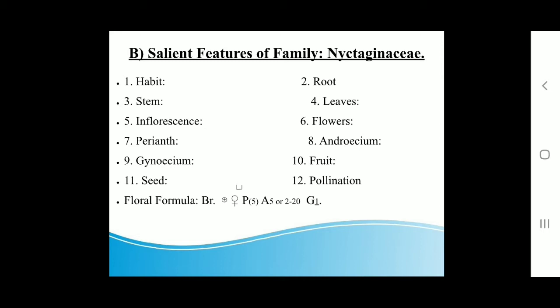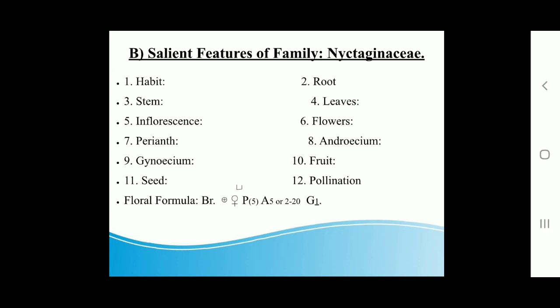Then we must see the vegetative characters in relation to their habit, root, stem, leaf. So first we see habit: shrubs, herbs or scandent or trees. Root is always taproot and well branched. Stem is herbaceous or woody, erect or even climbing, example Bougainvillea. Leaf is alternate or opposite, simple, those of a pair being often very unequal, and exstipulate.